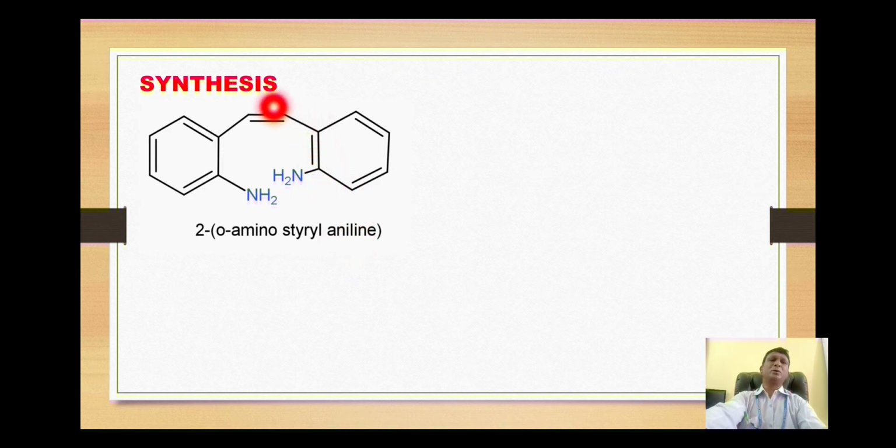On position number 2 we have this substituent which is called styrene. And on styrene, this is position number 1 and this is position number 2. That means this position will become the ortho position. So we may say it as 2-orthoaminostyryl, then the name of the basic nucleus aniline.